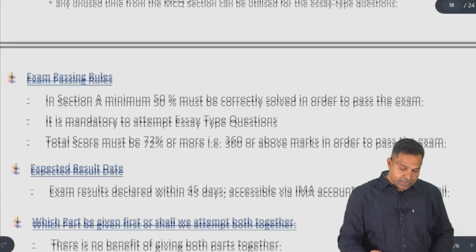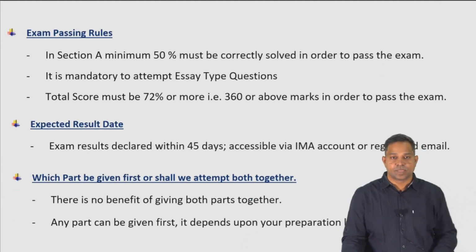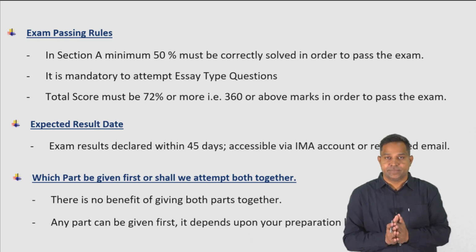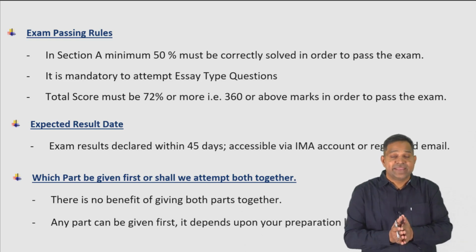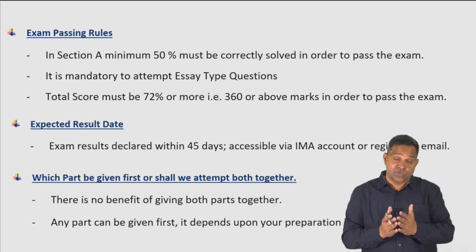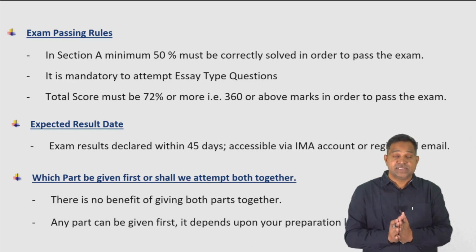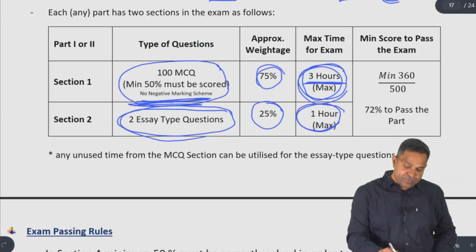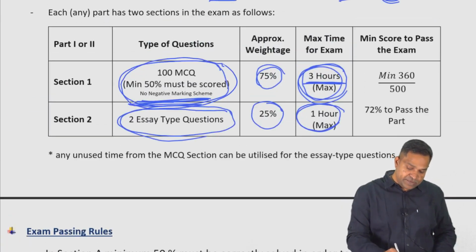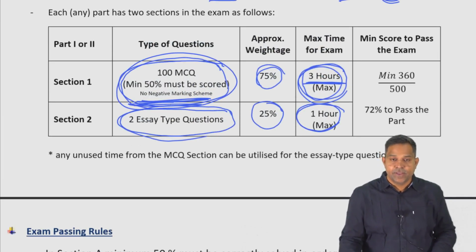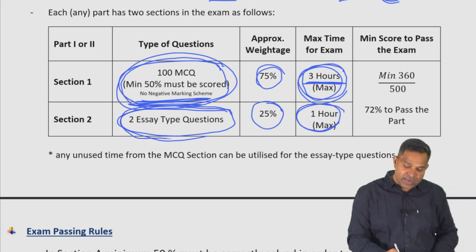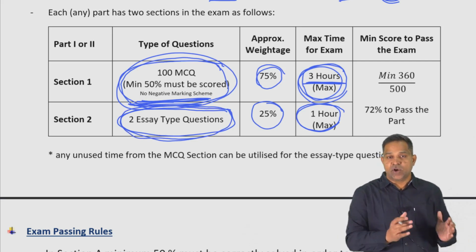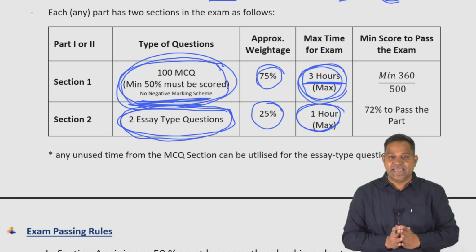What is the criteria for passing? In section 1, a minimum of 50% of your questions should be right. And then and only then can you attempt your essay type questions. Well, what does that mean? This exam is a computerized exam. Whenever you are writing the exam, if 50% of your MCQ questions are not correct, your essay type window will not open, which will be a direct indication that you are not going to be able to clear the exam.